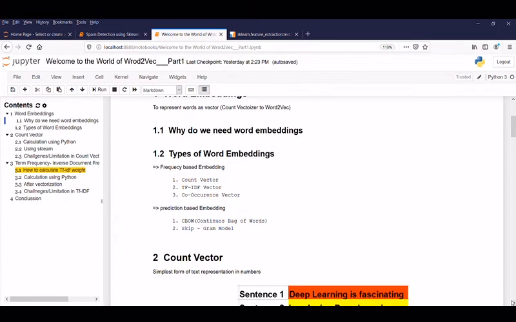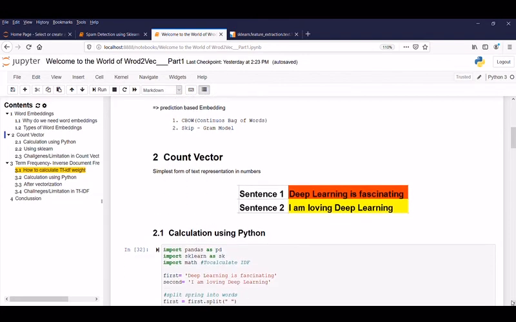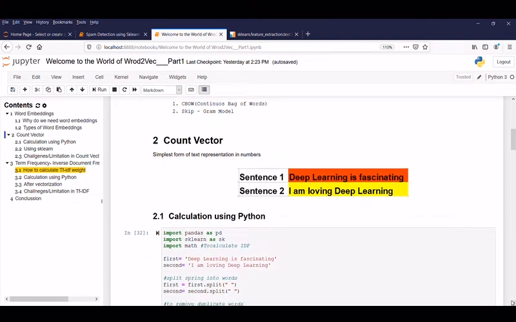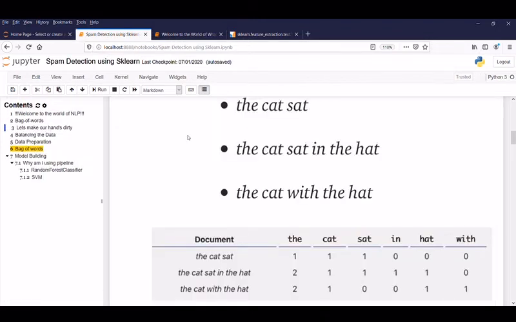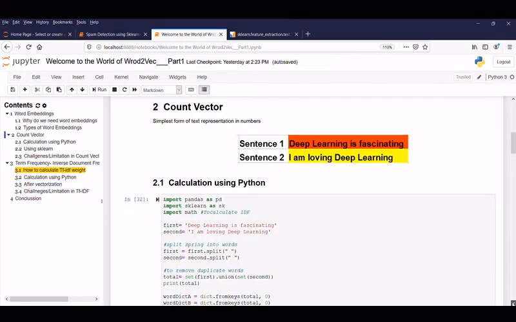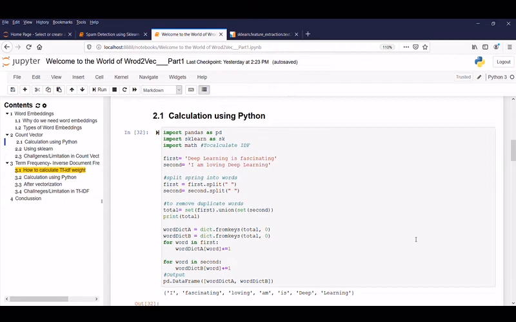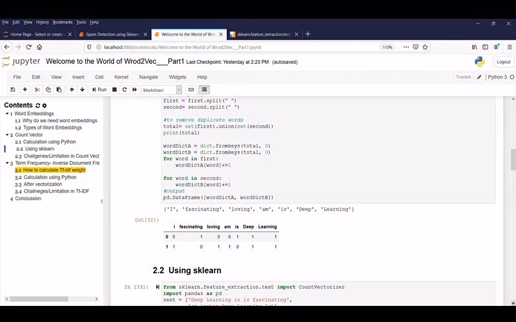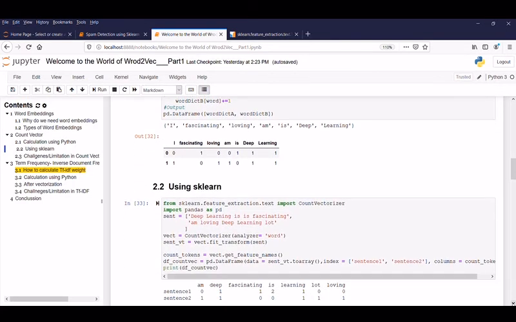Let's start with count vector. It is the simplest form of text representation in numbers. Guys, please do visit tutorial 1, where we discuss how words are counted and converted into a sparse matrix. In step 1, we use our own logic to implement, and in step 2, we use the predefined one, which is nothing but sklearn.